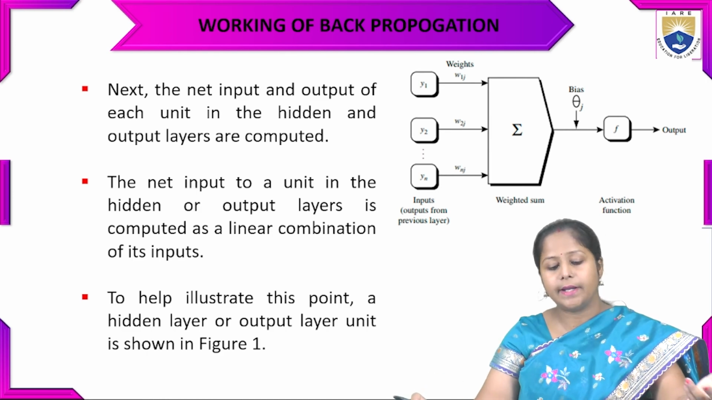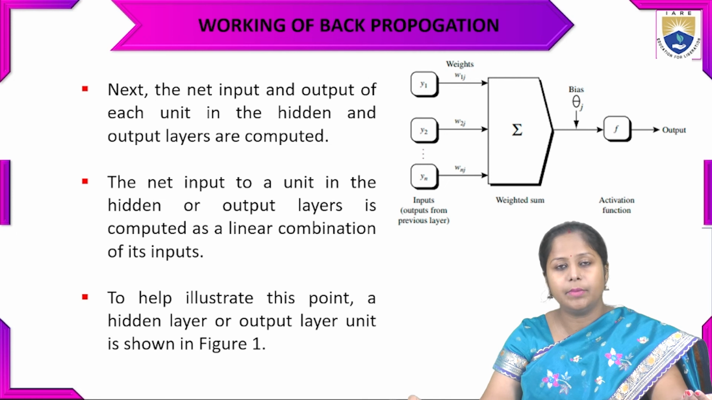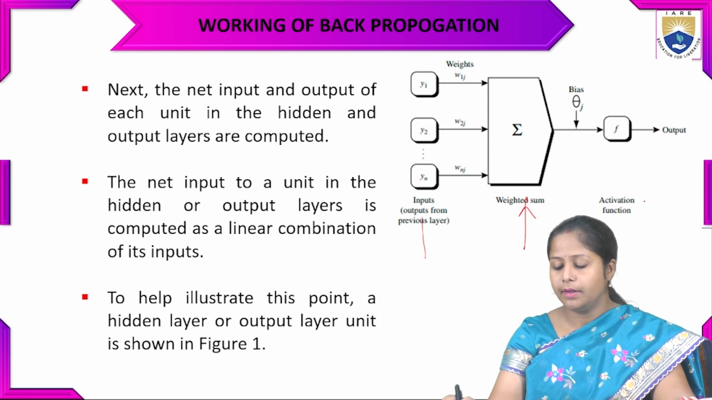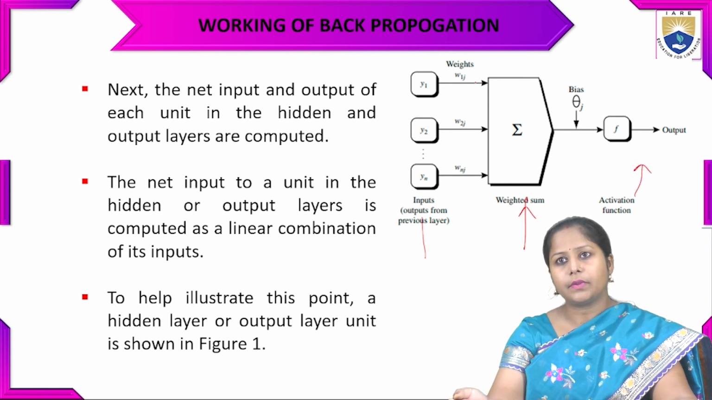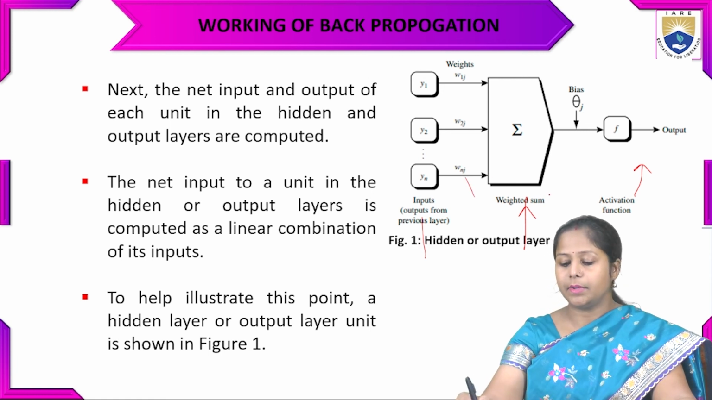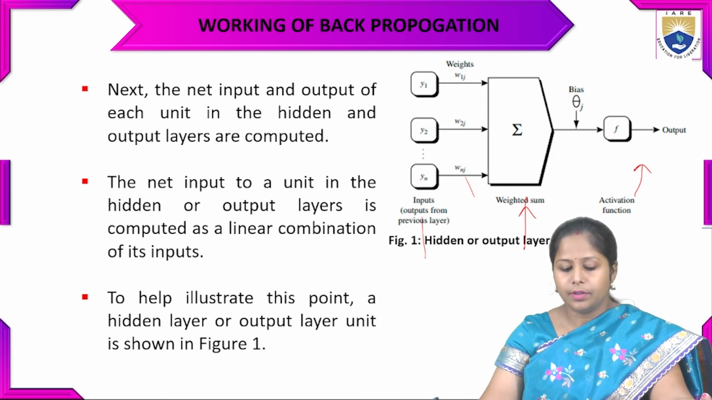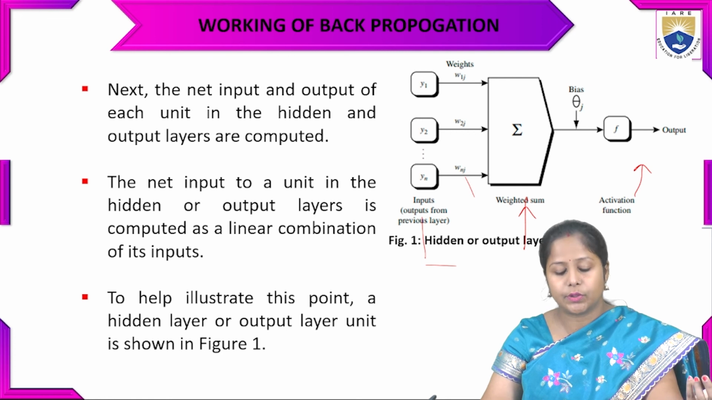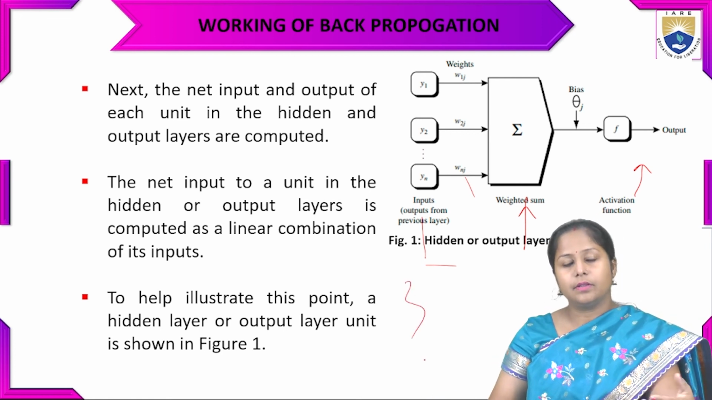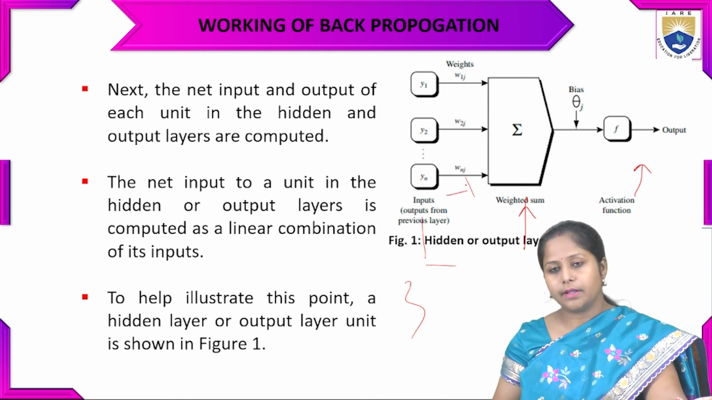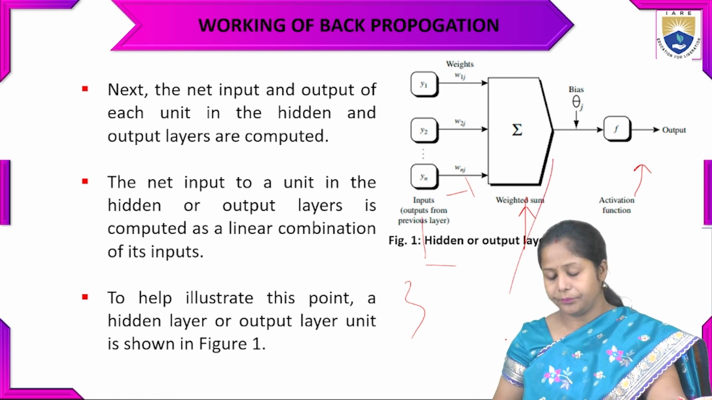Next, the net input and output of each unit in the hidden and output layers will be computed. Here in this example, we can see the inputs, the weighted sum, and the activation function. That is another figure of that particular example. There will be the hidden and output layers. The net input of a unit in the hidden or output layer is computed as a linear combination. This is illustrated in this particular figure.